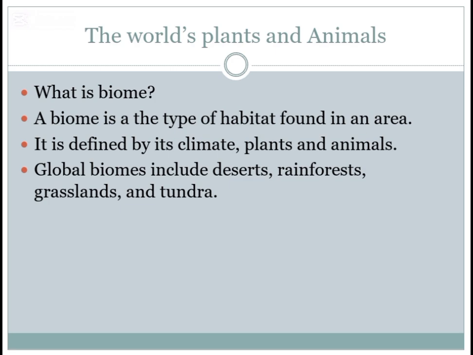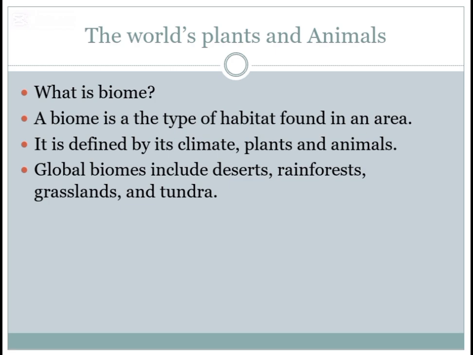Next, we are going to discuss the world's plants and animals. For that, we should know what a biome is. A biome is a type of habitat found in an area. It is defined by its climate, plants, and animals. It means different climates have different plants and animals. There are different types of biomes in the world.